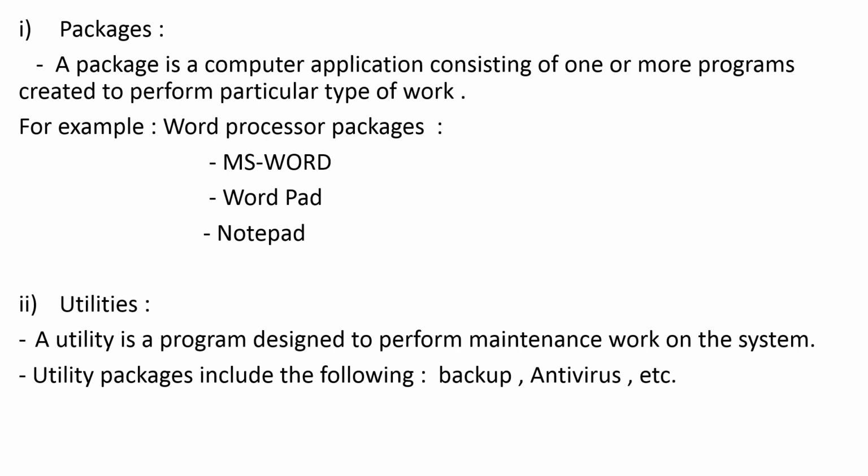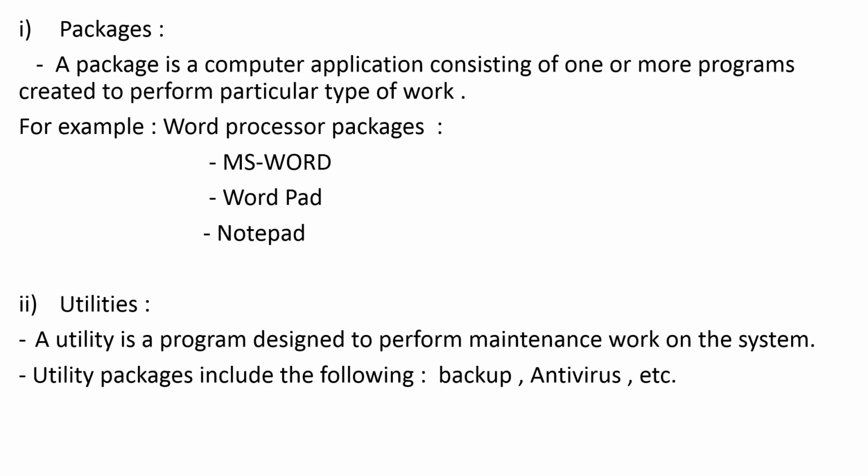A package is a computer application consisting of one or more programs. Means the applications under packages have the same aim. They are similar programs, and they perform a particular type of work. For example, word processor packages.